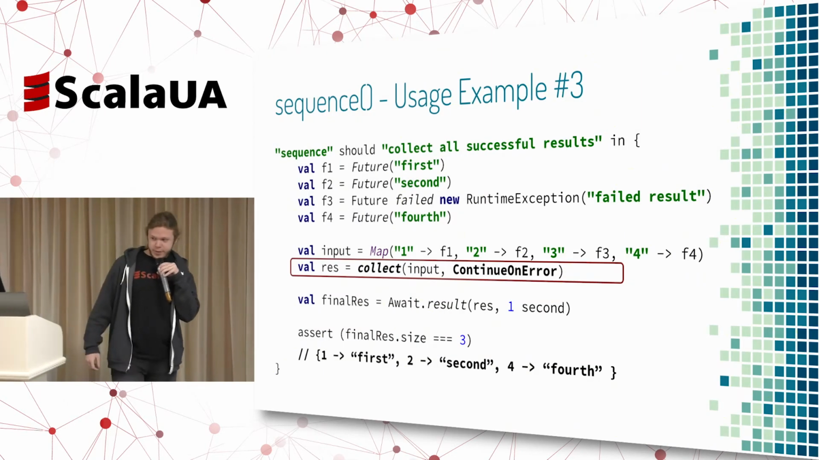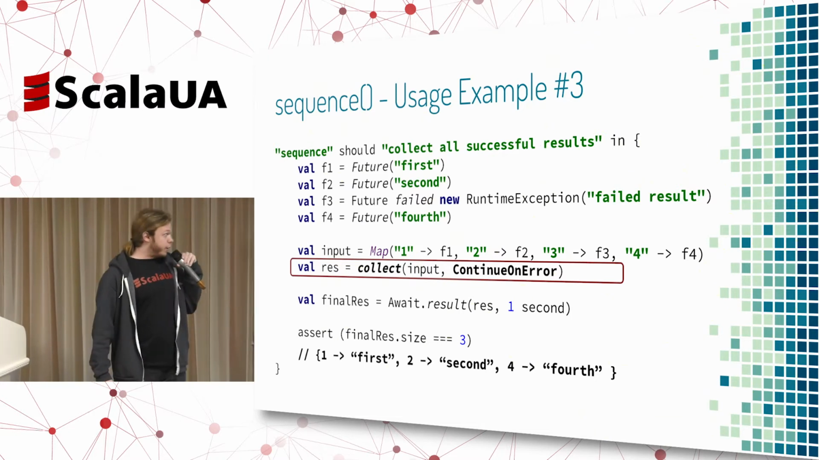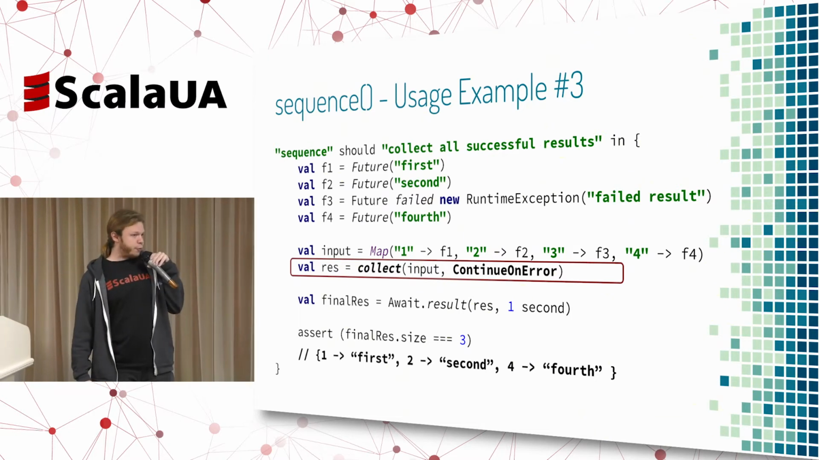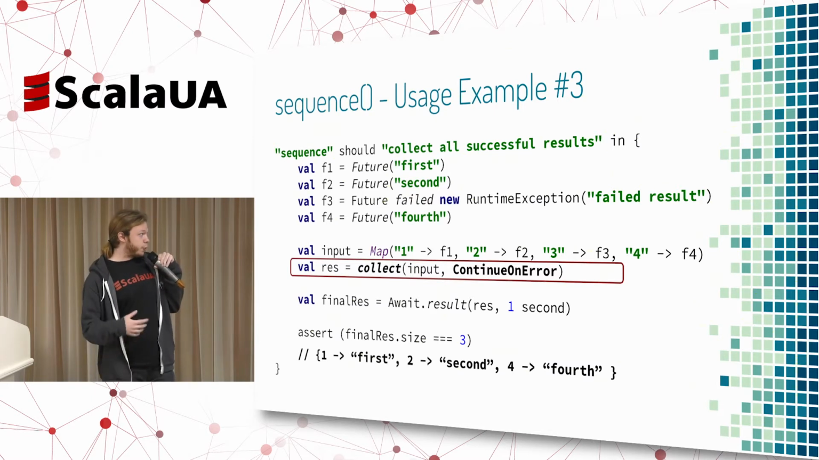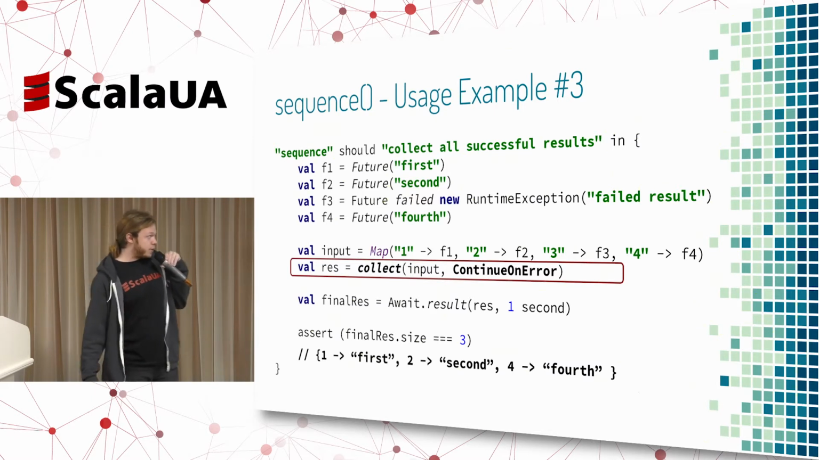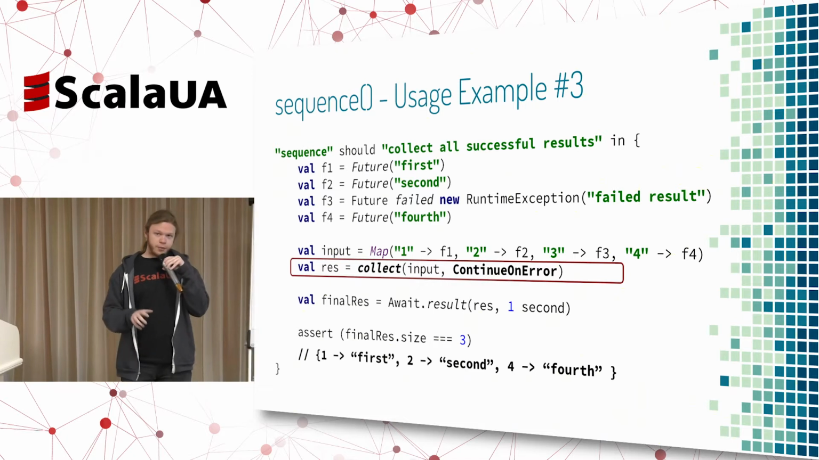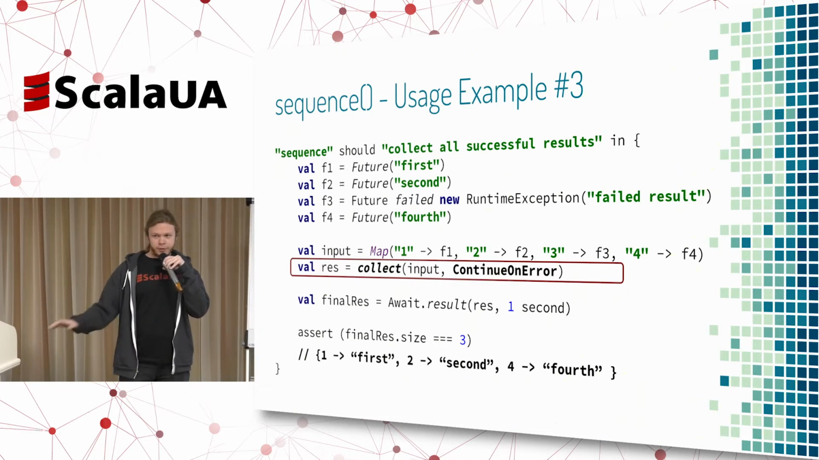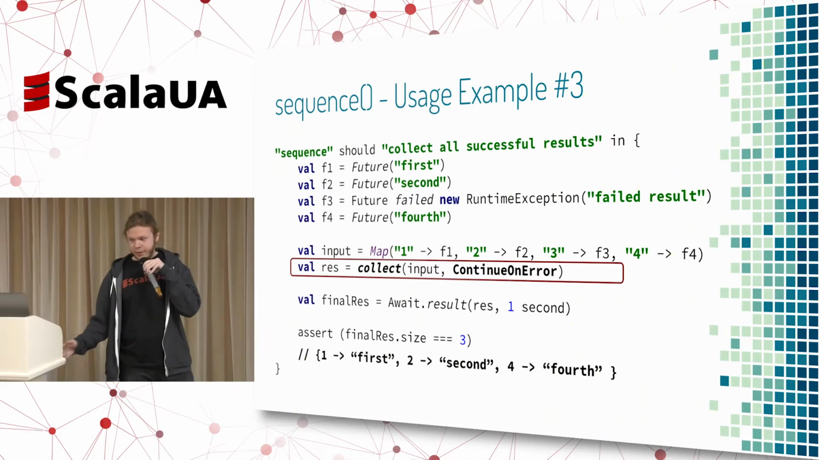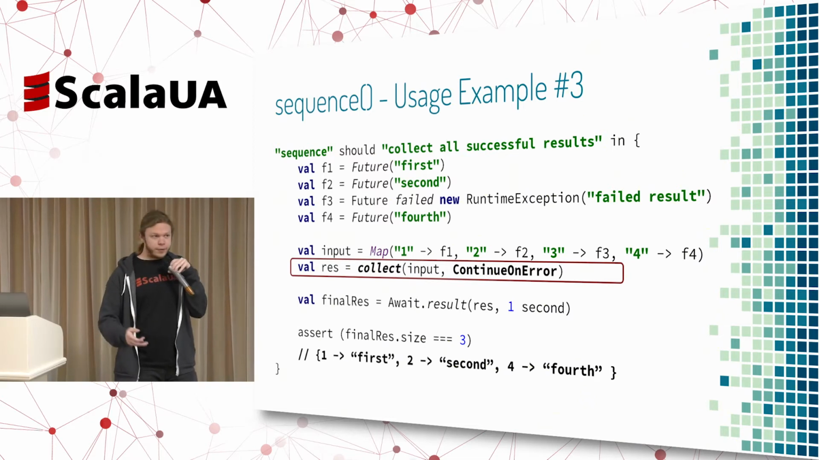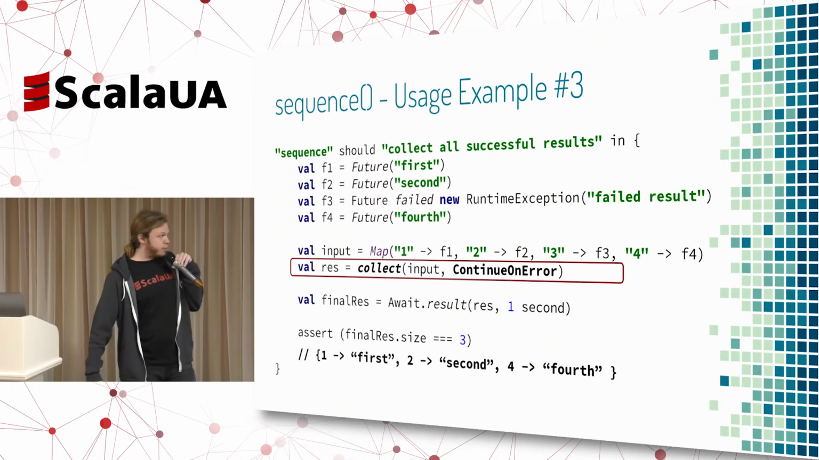So the third usage example is using continue on error. Here we can see that we have 4 futures that have already been fulfilled. Once we call collect with continue on error, we'll see that we manage to collect all the successful futures and ignore the failures. Thus, we're getting back a map containing the 3 succeeded values.